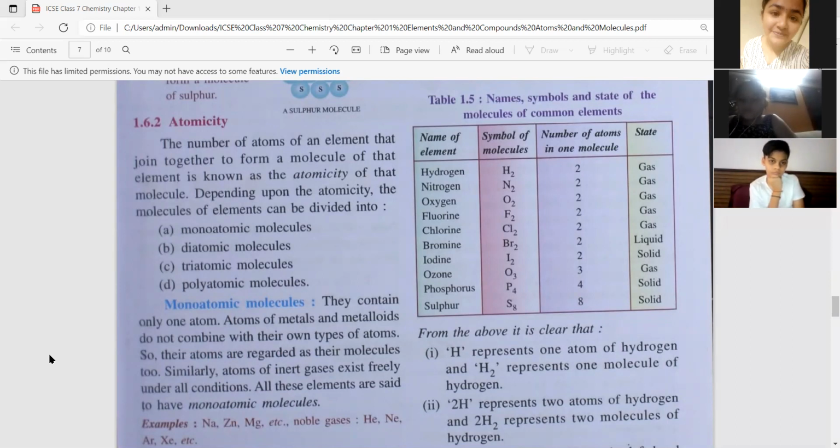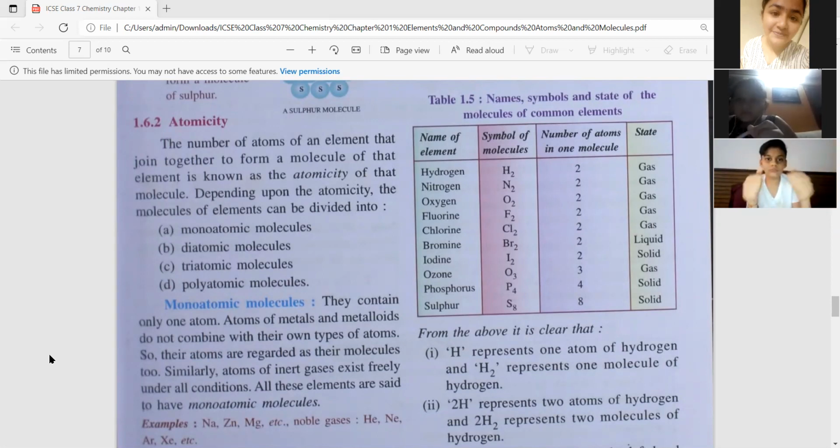Now, when many atoms of one similar element come together, they form a molecule of that element. For example, atoms of hydrogen come together and form molecules of hydrogen. That is called the atomicity of that molecule. Okay, any doubts?